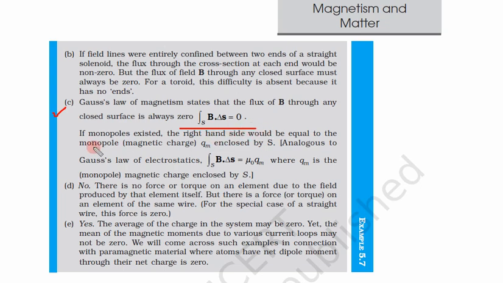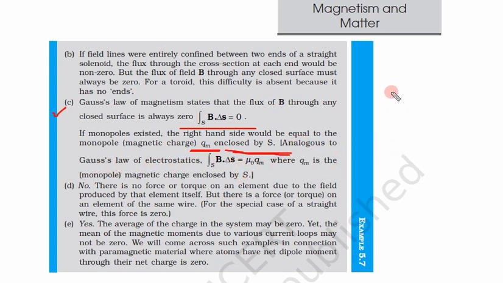If monopoles existed, the right hand side would be equal to the monopole magnetic charge. Let us say this is the monopole and the magnetic charge, similar to electric charge. There is a magnetic charge enclosed by that surface, analogous to Gauss law of electrostatics.